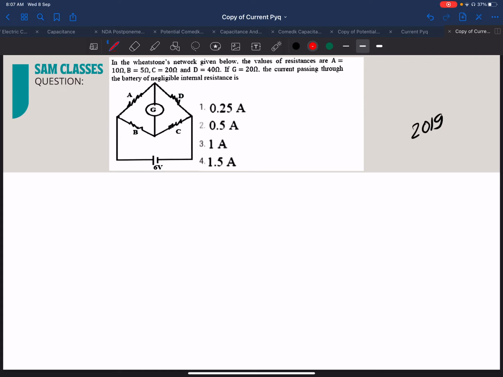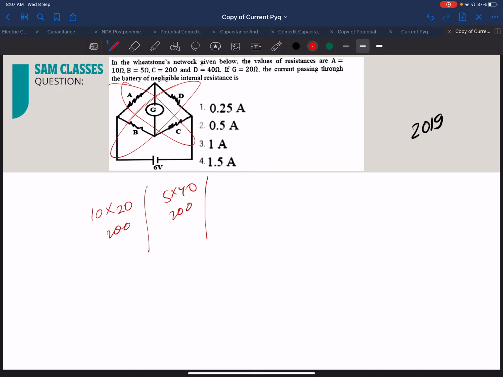Now this question is a very good question. Again, the weightage of Wheatstone bridge type questions is very important. Here in the Wheatstone bridge, the first thing is we check whether it is a Wheatstone bridge or not. I told you the technique: multiply A and C, and multiply B and D. So A and C is 10 into 20, that is 200, and B and D is 5 into 40, that is again 200. So it's a Wheatstone bridge, no current in this arm.